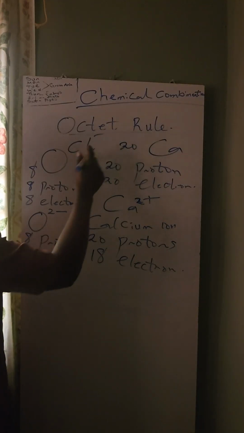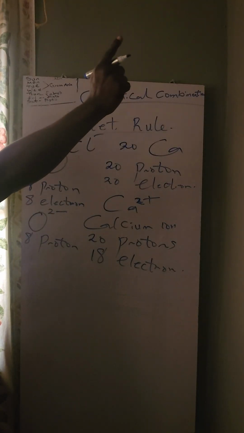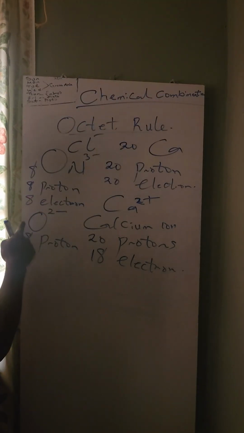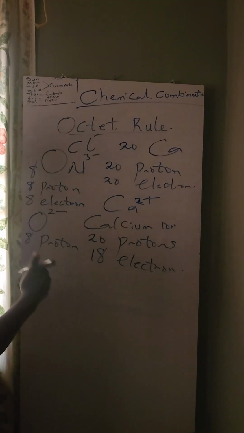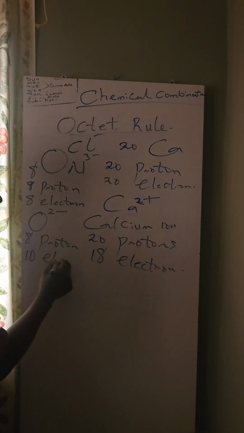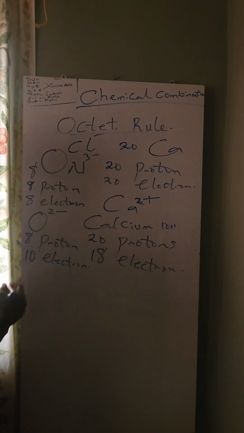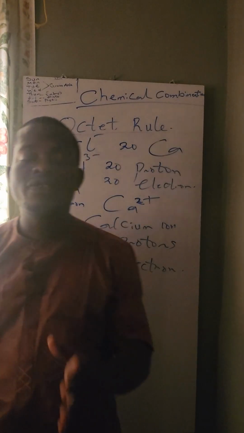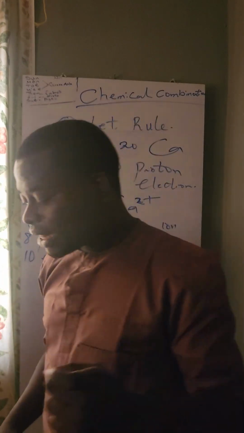For example, Cl minus means it has gained 1. N3 minus means it has gained 3. But O2 minus means it has gained 2. So this becomes 10 electrons. Am I communicating? So that's the difference between a neutral atom and an ion.